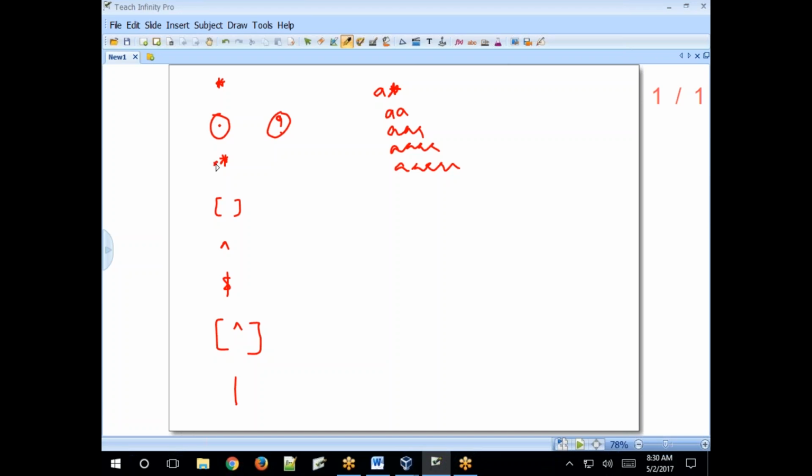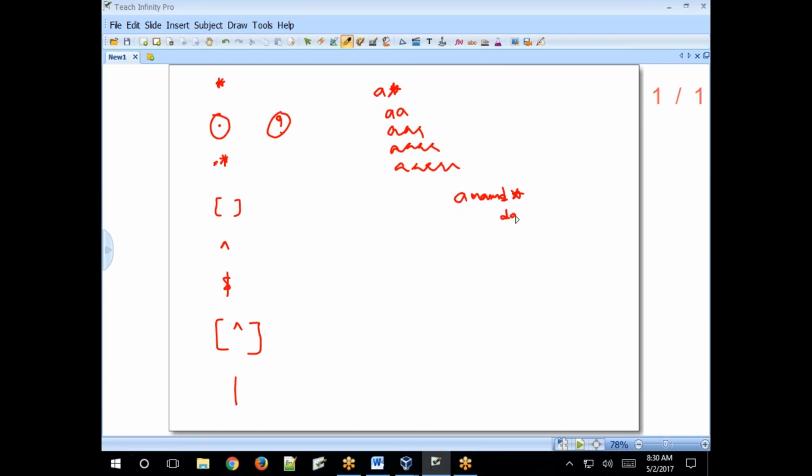Suresh asks: what is the use of A asterisk? Suppose Anand, A N A N D, has alternating A's. No, not like that. The preceding character is only the D, not the whole word.